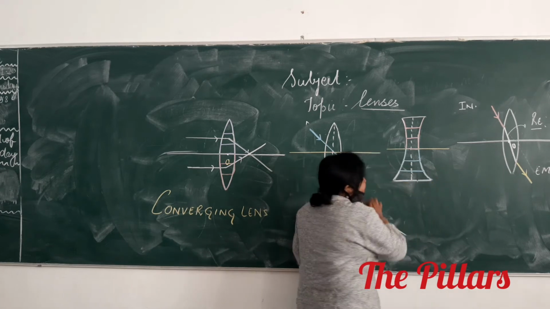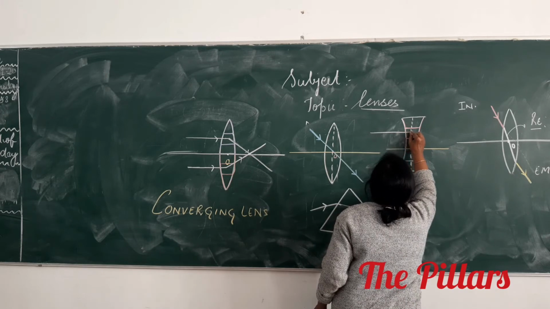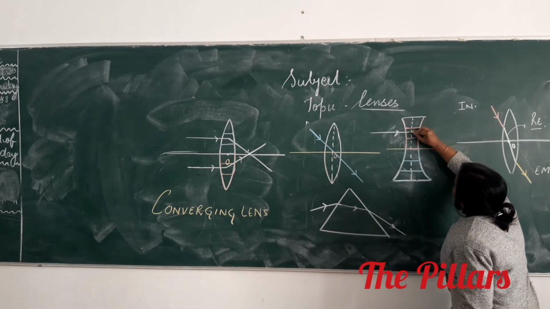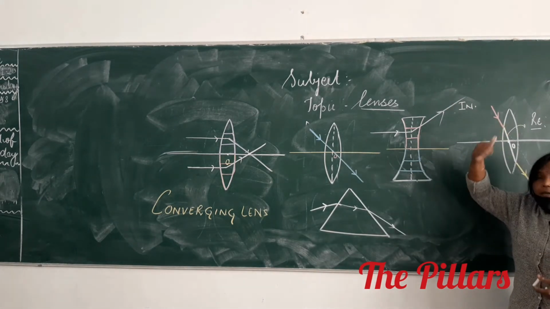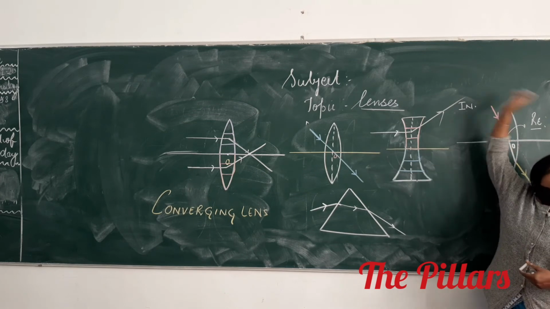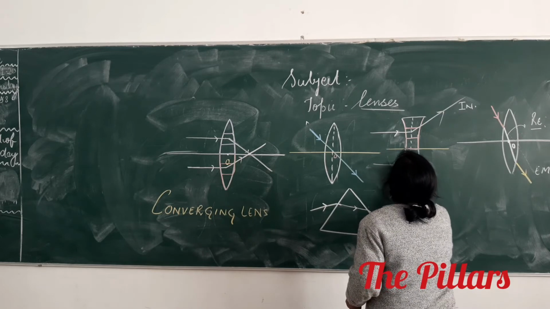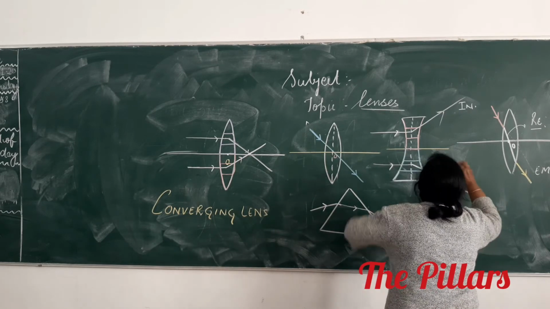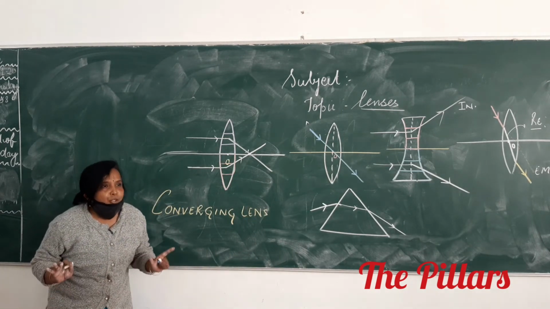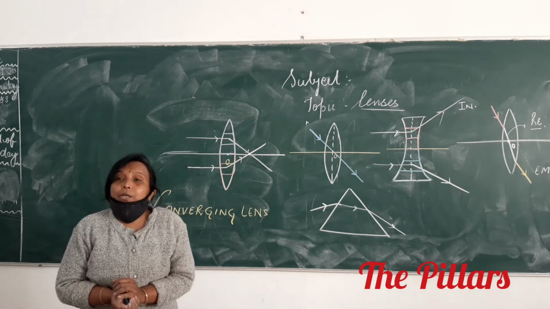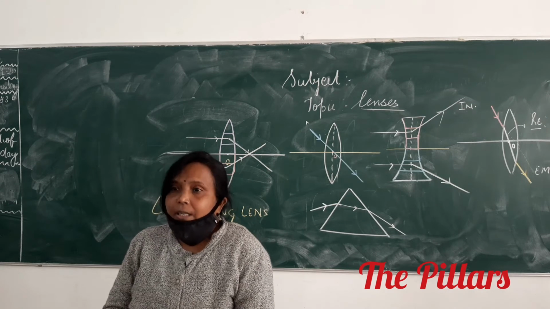So what will happen? A light ray incident on this prism, it will bend it towards the base. Where is the direction of the base? Upward. Same way, you talk about this. Where is the direction of the base? Downward. Diverging. Understood? This is called the converging and diverging action of convex and concave lens.